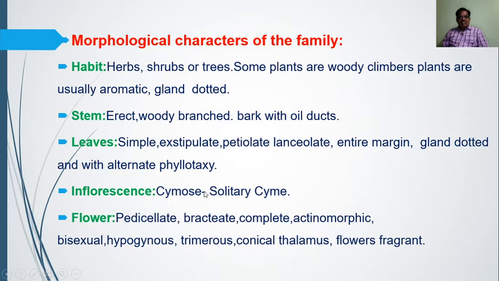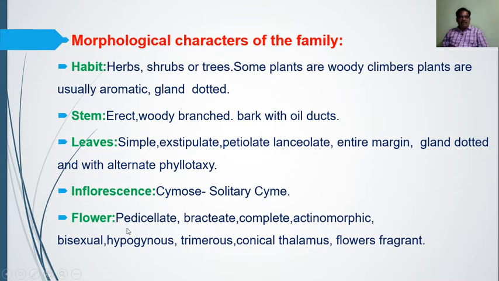Cymose means what? Firstly the main axis of the inflorescence is converted into the flower, and then it gives the second flower below that. So older flowers are present at the apex and younger flowers are present at the base. So formation of the flower is from apex to the base. In case of Annona squamosa or in Annonaceae, the inflorescence is the cymose, and the subtype of this cymose is solitary cyme, that is older flowers are present at the apex, younger flowers are present at the base, or here the single flower is found at one point.